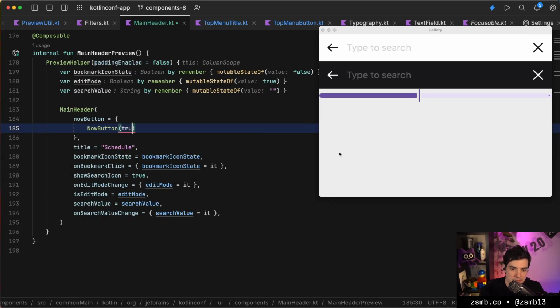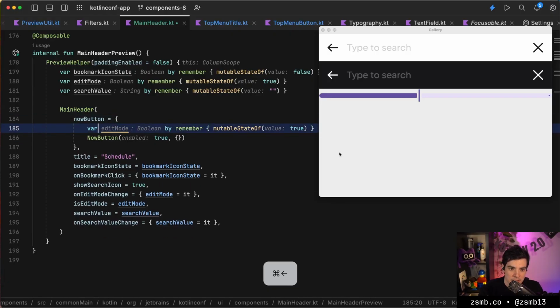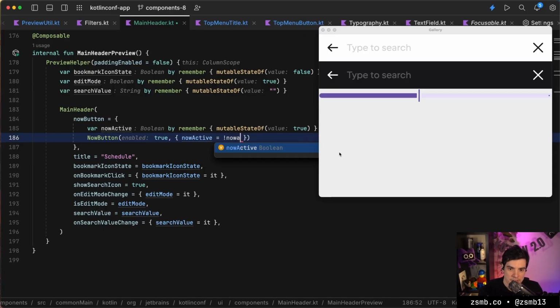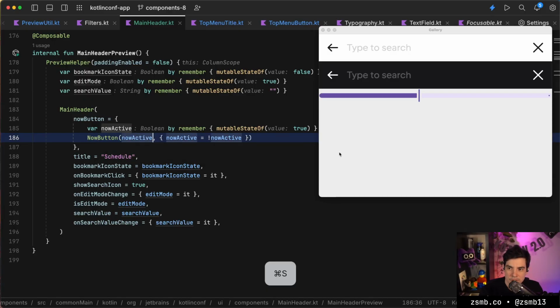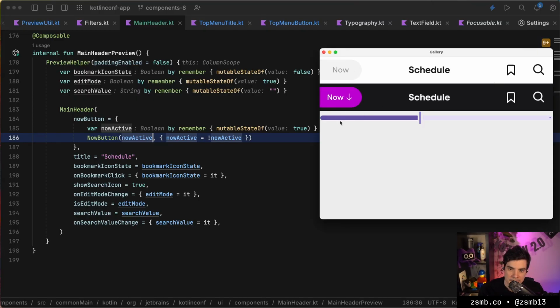So that's going to be a now button, and it can have its callbacks and states and whatnot. We can simulate some of this, so we can create a boolean for it where it's active by default, and then whenever we click it, we can just flip that state so that we see something happening. If we hot reload that, yeah, that works. So we clicked it, and then it transitioned to being inactive.